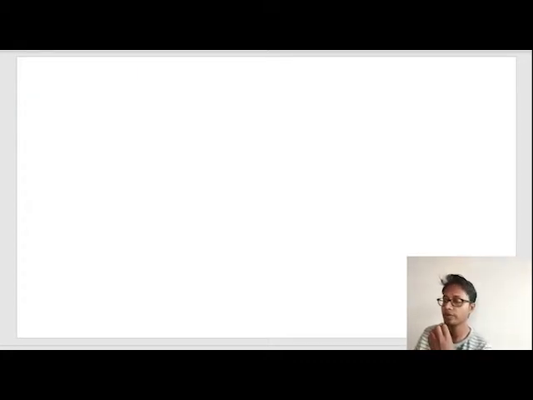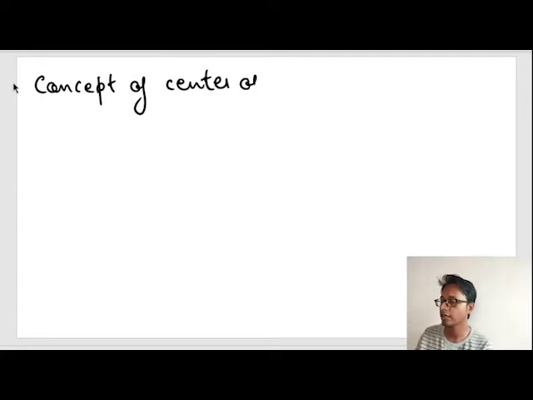Now we'll learn a little bit of a new concept. The name of the concept is the concept of center of mass. Okay? Concept of center of mass. So what is the center of mass? Okay, what am I referring to by center of mass?